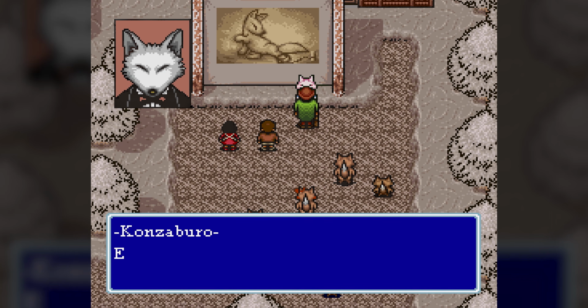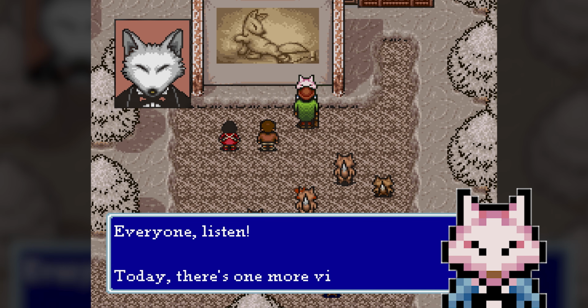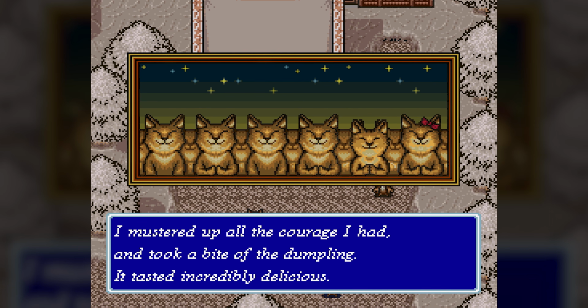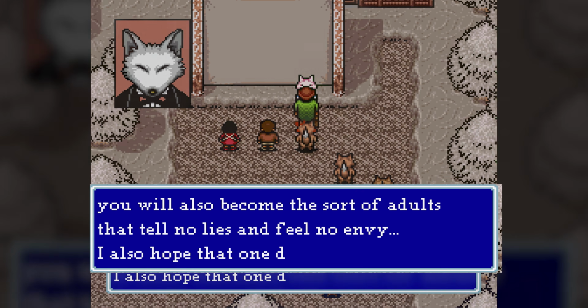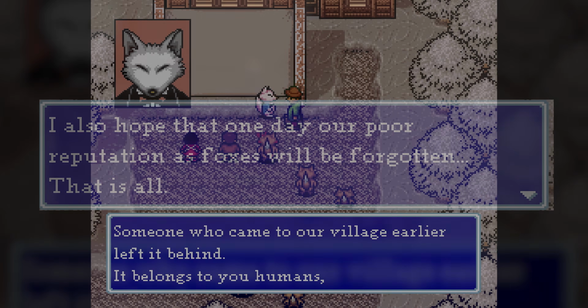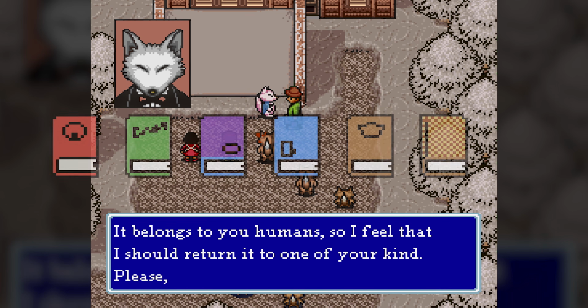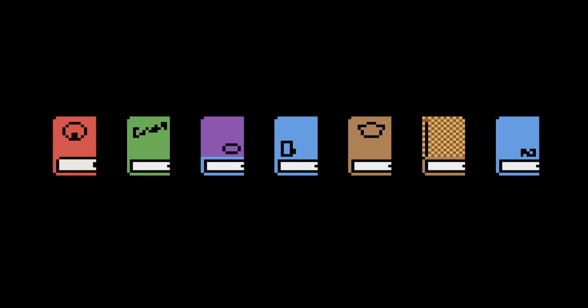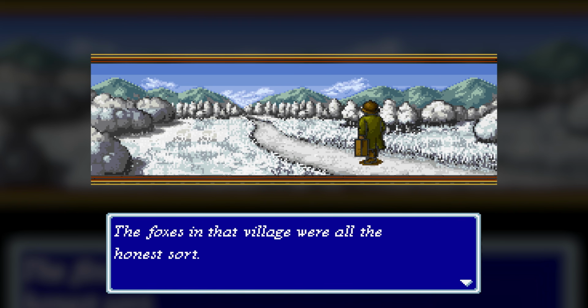After talking to all of the foxes, Konzaburo announces that a special dumpling was prepared for us to show their gratitude. All the foxes watch happily as we eat the dumpling. Konzaburo then expresses his wish that one day the bad reputation of foxes will be forgotten and humans may be able to live peacefully together with them. Finally, he hands over the 7th of Kenji's missing journals, the final one. Content, we head back to the hotel in quietly falling snow.